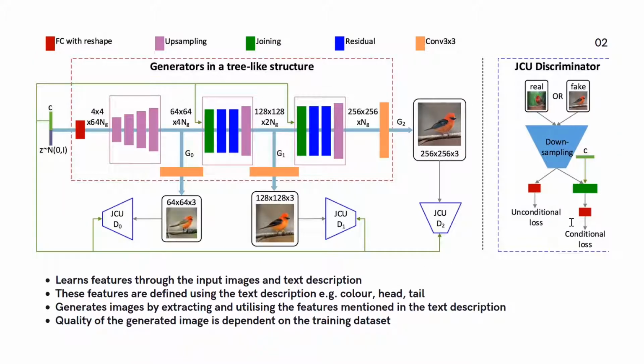The StackGAN model learns features from the training dataset containing images through the images themselves and also the text description that describes these images. These features are defined using the text description, and some examples of these features could include color, head, tail, etc. Once trained, the StackGAN generates images by extracting and utilizing the features mentioned in the text description. It must be noted that the quality of the generated image is dependent on the training dataset, so the training dataset needs to be free of noise or artifact and of high resolution, which is extremely hard to collectivize.